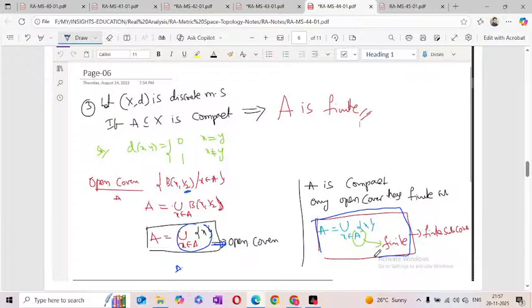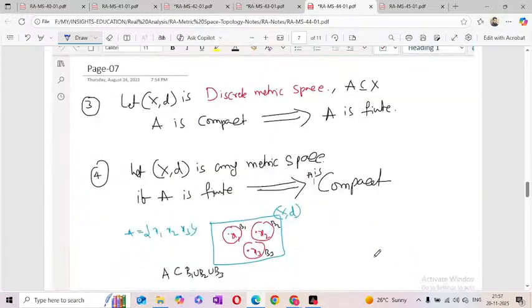That is the conclusion. Okay, previously, in the discrete metric every subset is an open set, every subset is a closed set, and the metric space is always a complete metric space. One more point: if A is a compact set in the discrete metric, it is always a finite set.